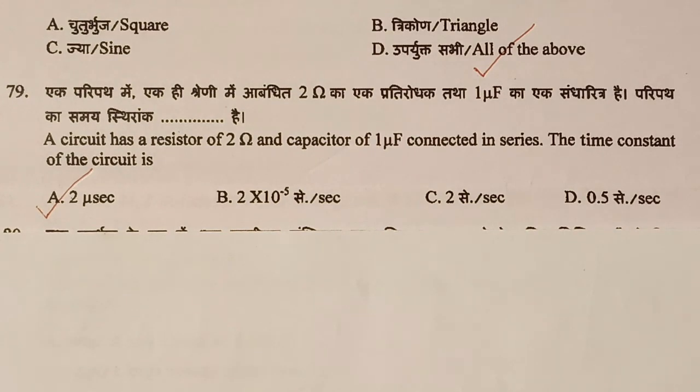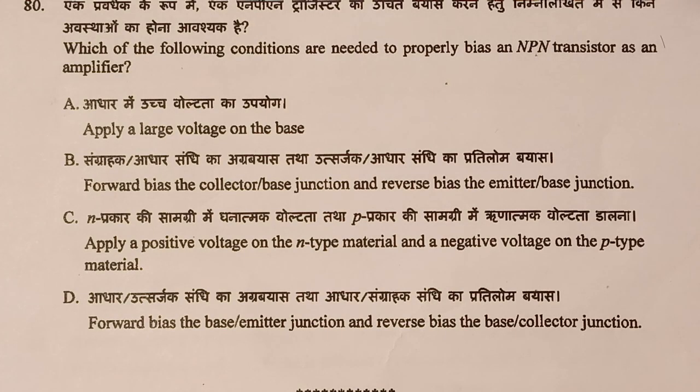So today is our last question, question number 80. With this we will complete the VSSC 2019 February question paper solution. Question number 80. Which of the following conditions are needed to properly bias an NPN transistor as an amplifier? Option A. Apply large voltage on the base.